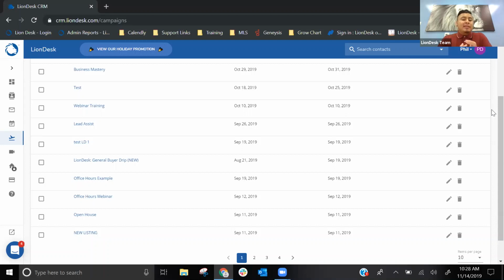Definitely recommend editing those campaigns, right? You want to customize them, make it sound like it's from you and not just like a pre-made template. You can definitely build up the campaigns from here. You can add more emails, text messages, and so on.